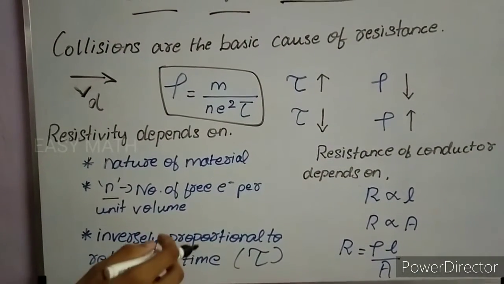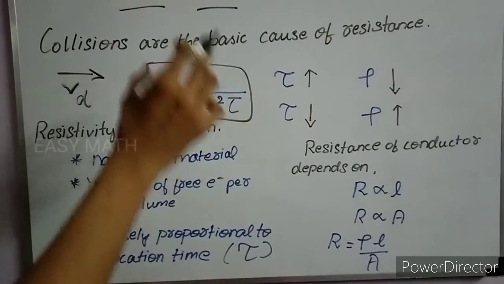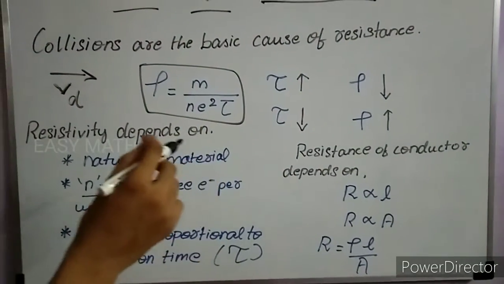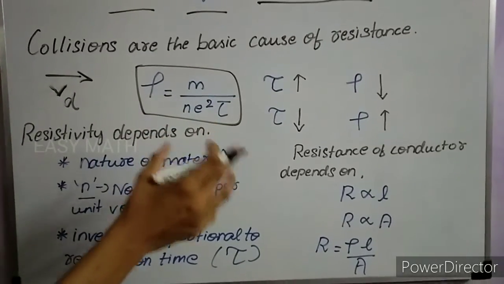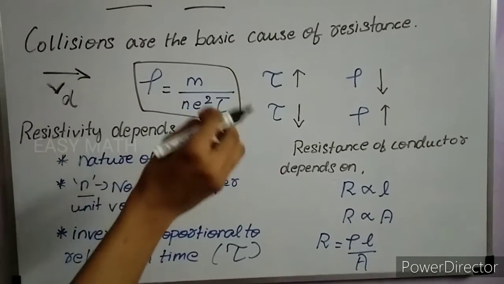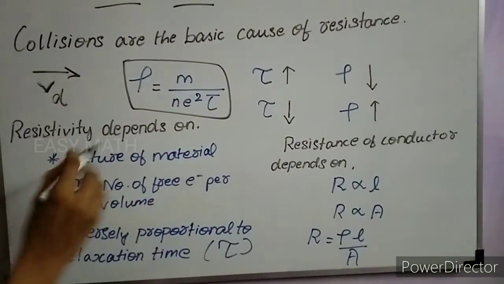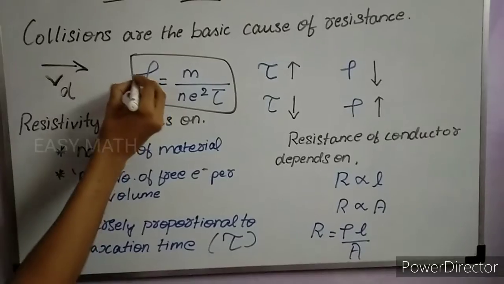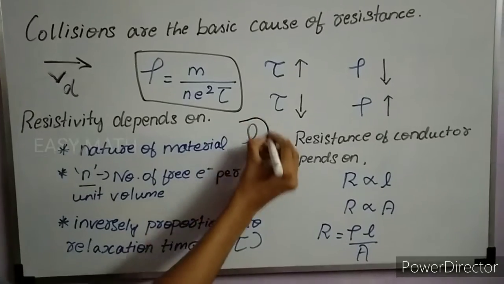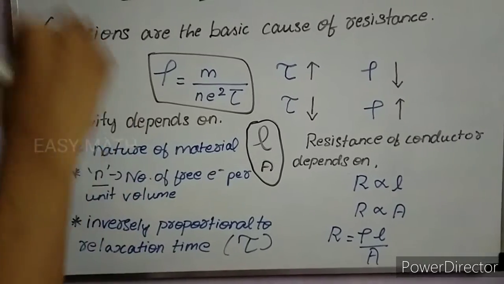The number of collisions that the electrons make with the atoms depends on the arrangement of metal ions inside the conductor. That is, the number of collisions per second depends on the arrangement of atoms inside the conductor. Resistivity of the conductor doesn't depend on the dimensions of the conductor. That is, resistivity doesn't depend on the length of the conductor or the area of the conductor. It only depends on these quantities, and it is also dependent on the nature of the material.